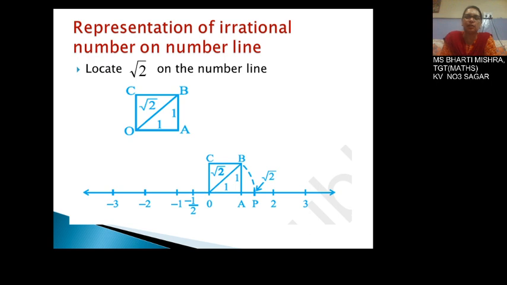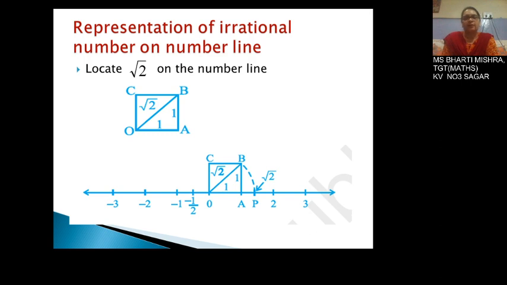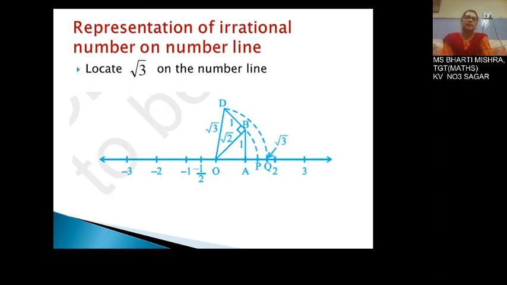Now when you are constructing this in your notebook, you take the compass, keep the pointer at O and the pencil at B, and make an arc. This arc from B intersects the number line at point P, and this point P is root 2. Similarly, we can represent root 3 on the number line.